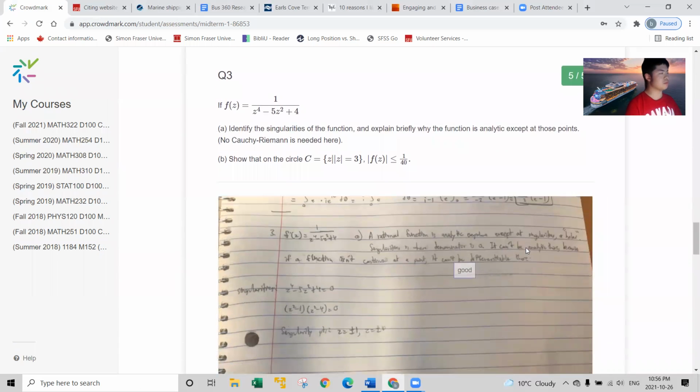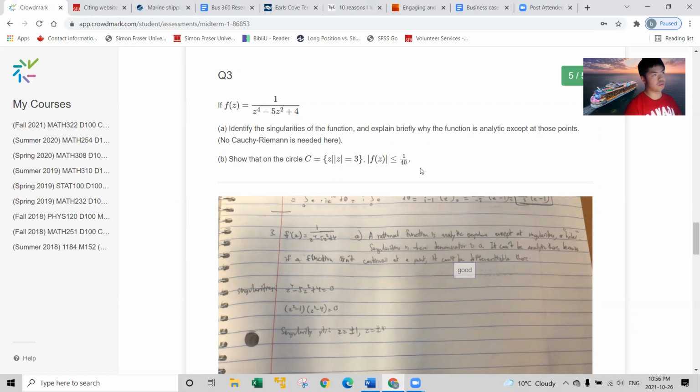Question 3 is you have this function, and it says identify the singularities and briefly explain why the function is analytic except at those points. You don't need Cauchy-Riemann. Show on the circle c with the absolute value of z equal to 3 that the absolute value of f of z is less than or equal to 1 over 40. Now, for this question, you don't need Cauchy-Riemann.